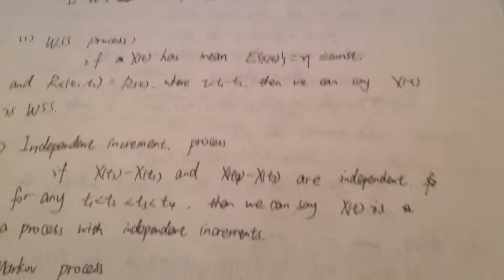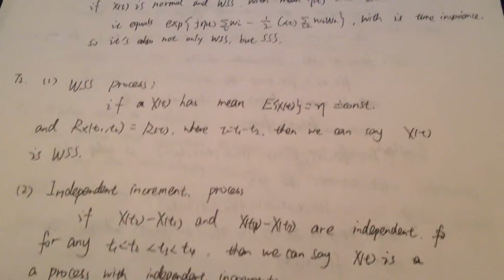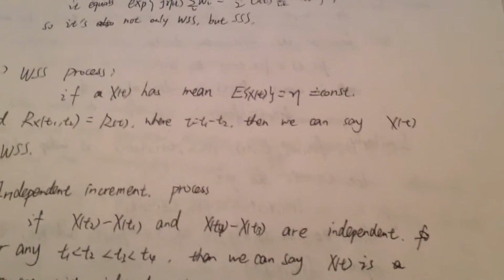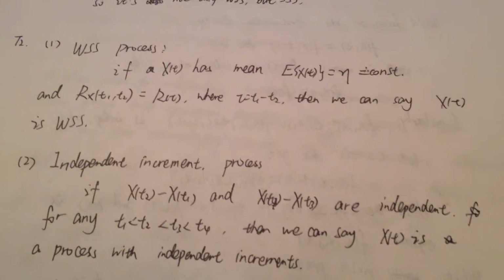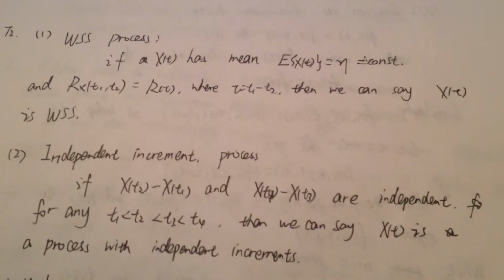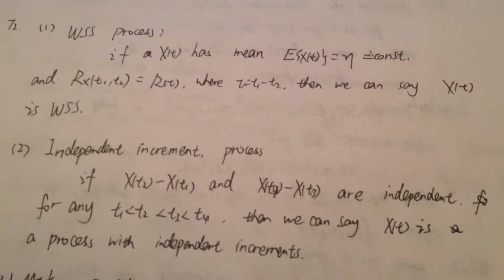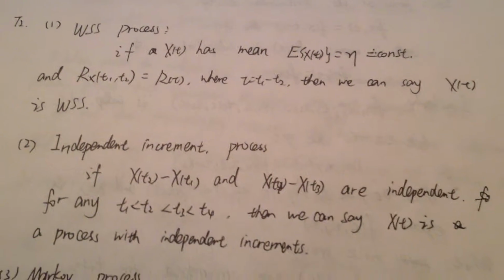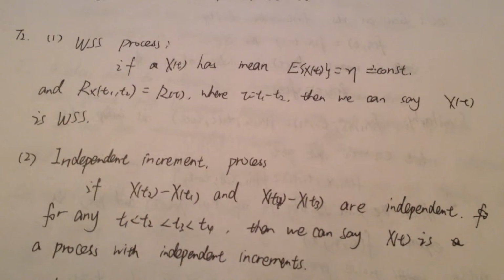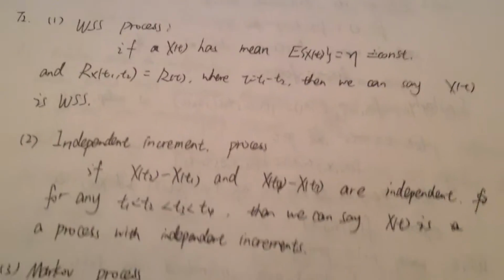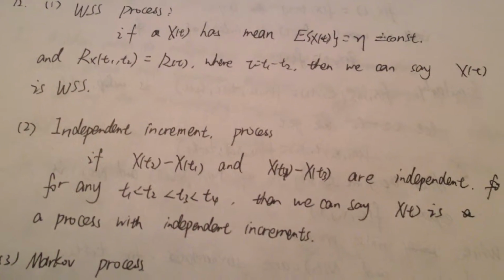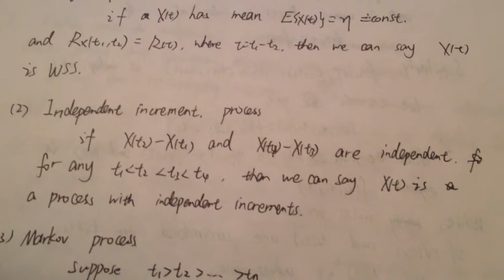The wide-sense process, if x of t has a mean of eta, which is a constant, and autocorrelation of t1 and t2 is a function of tau, where tau equals t1 minus t2, then we can say that x of t is a wide-sense stationary process. And second, independent increment process.